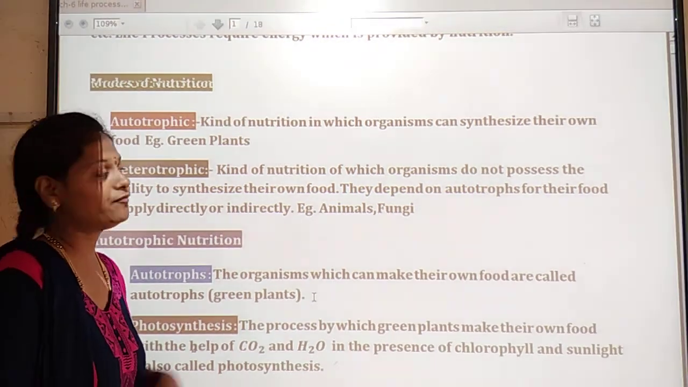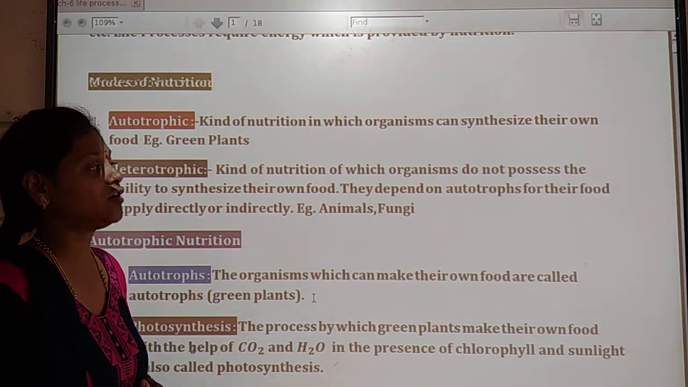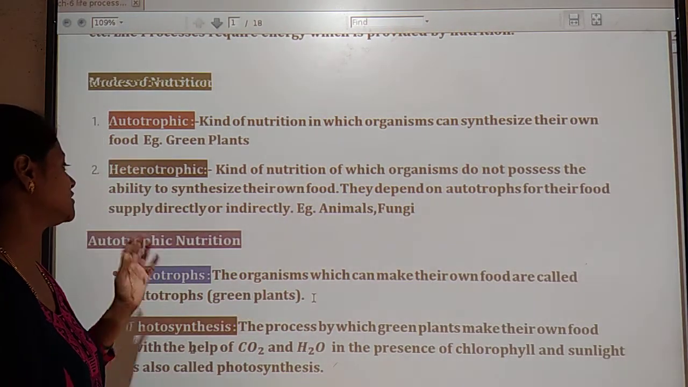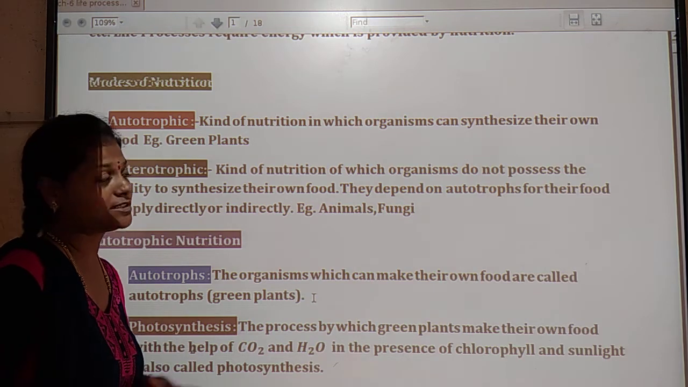It is a kind of nutrition in which organisms do not possess the ability to synthesize their own food.